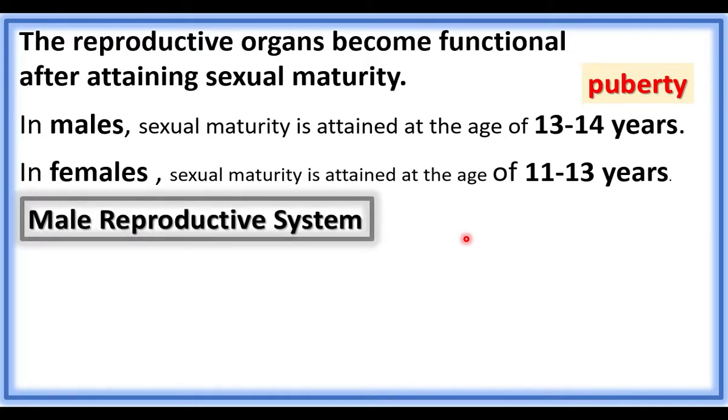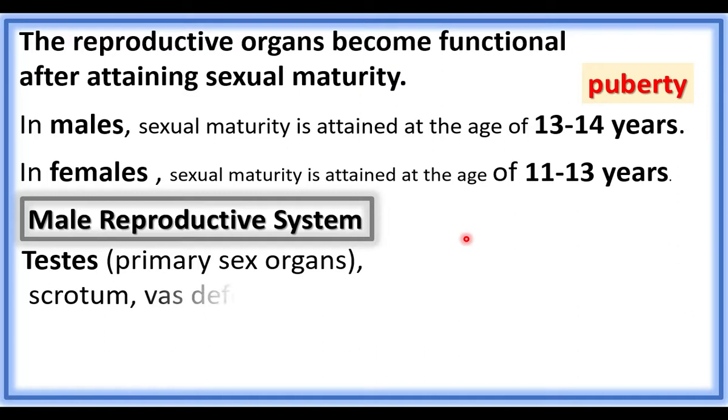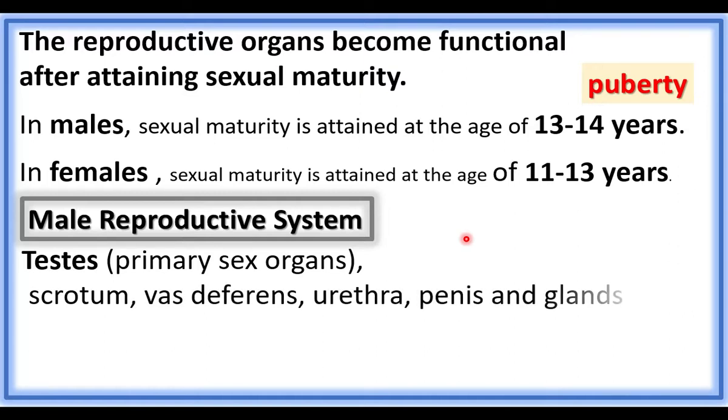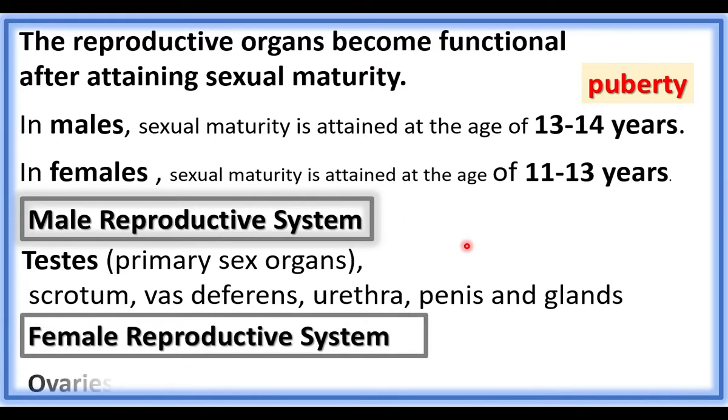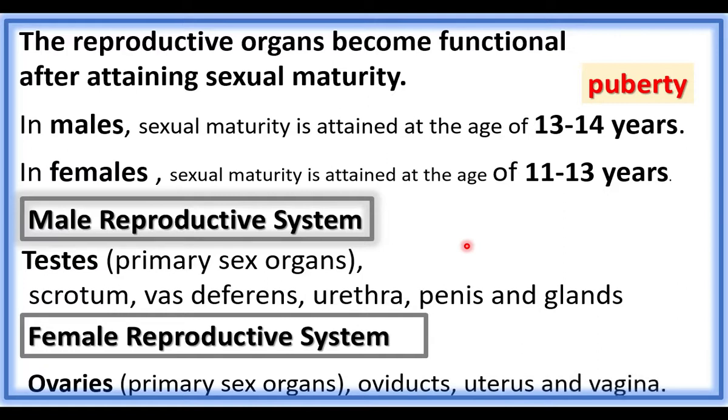Now let us learn the primary and accessory reproductive organs of male reproductive system. Testes are primary sex organs. Scrotum, vas deferens, urethra, penis and glands are secondary or accessory male reproductive organs. Ovaries are the female reproductive organs. They are primary sex organs. Oviducts, uterus and vagina are accessory reproductive organs or secondary reproductive organs. Let us learn the male reproductive system in the beginning now.